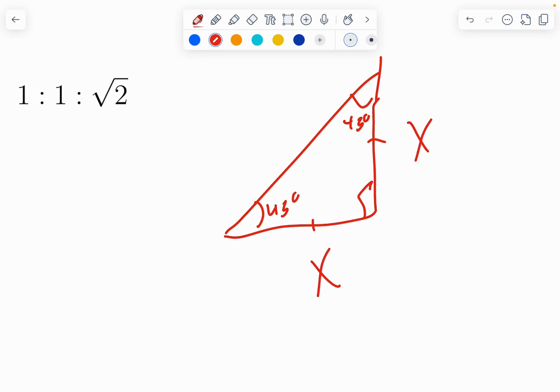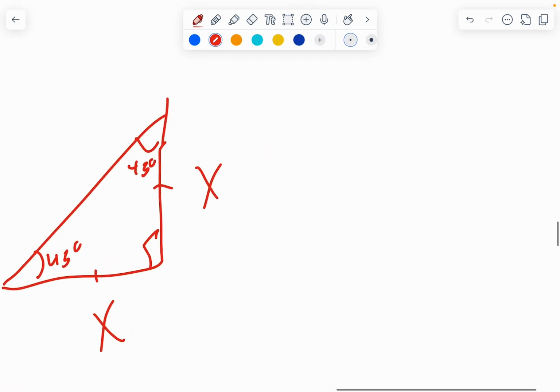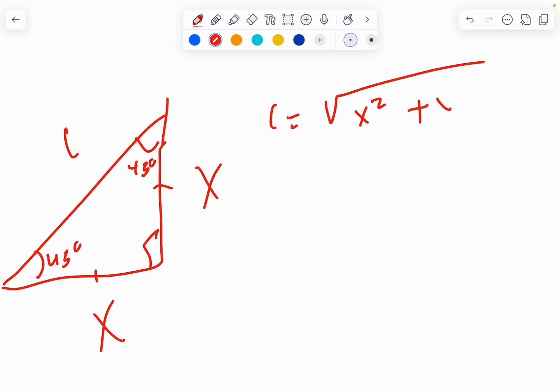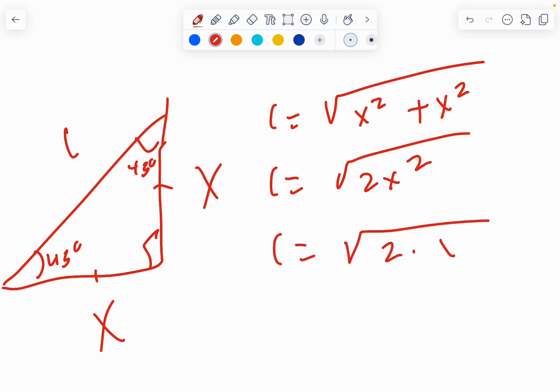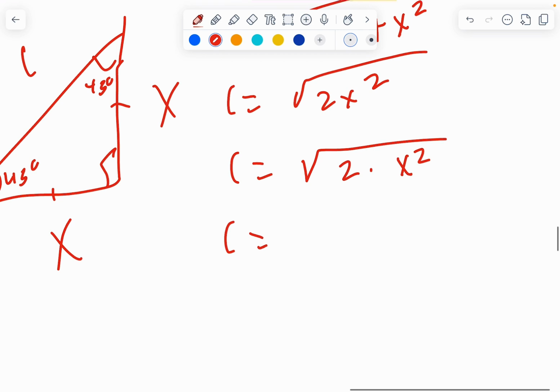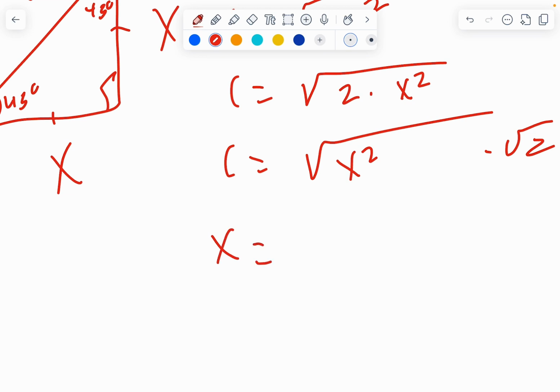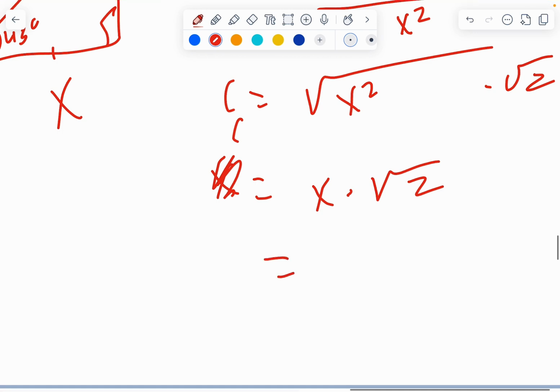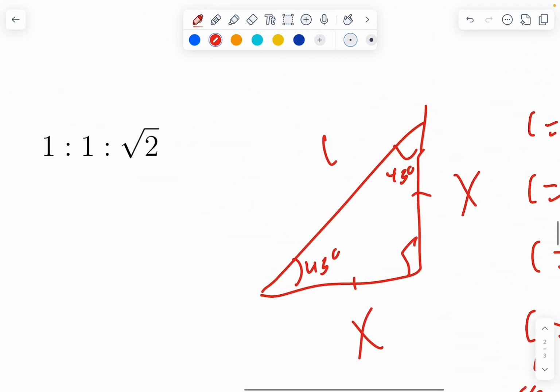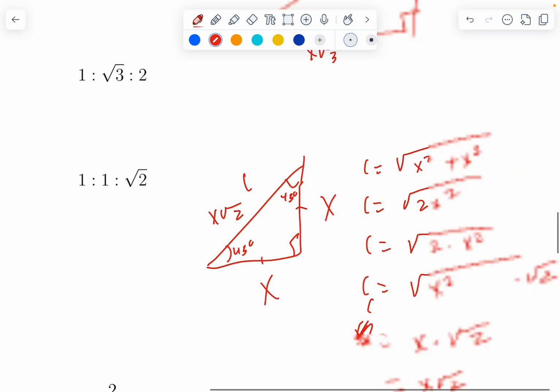Now, let's apply the Pythagorean theorem. Let's say this is c. c is the square root of x squared plus x squared. That means that c is the square root of 2x squared. It means that c is equal to the square root of 2 times x squared. That means that c is equal to the square root of x squared times the square root of 2. That means that c is equal to x times root 2, which is x root 2. So, x root 2 is our hypotenuse length.